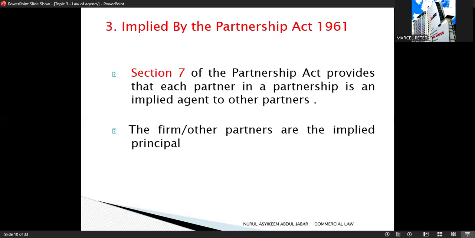So the point for you to remember here is that in Section 7 of the Partnership Act 1961, each partner is an implied agent. The firm and other partners are implied principals. An act must be done in the course of partnership business.